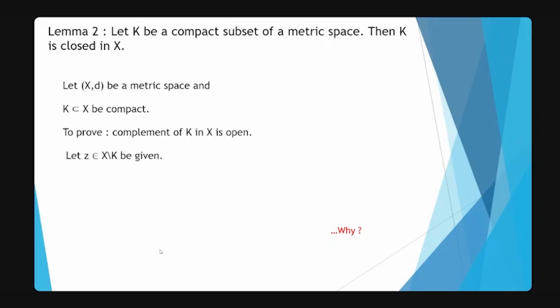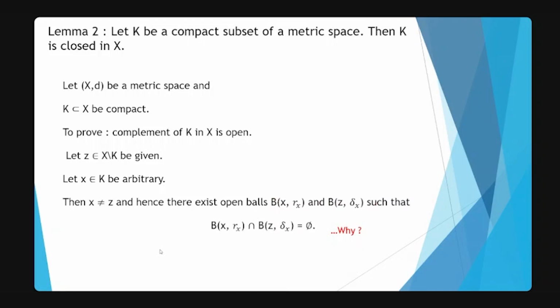So suppose z belongs to X minus K is given. That means z is outside K, and let x belong to K be any point. So x is not equal to z, and hence there exist open balls, one centered at x and another centered at z, with radius r_x and delta_x respectively, such that their intersection is empty. Why? Can anyone recall this property? Why is the intersection of these two sets empty?